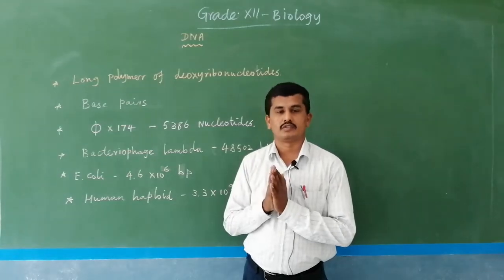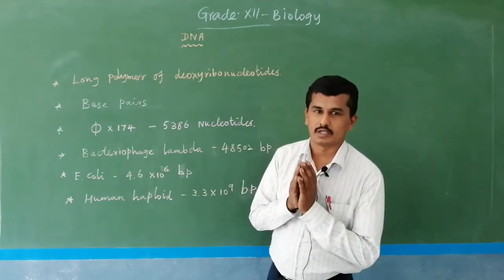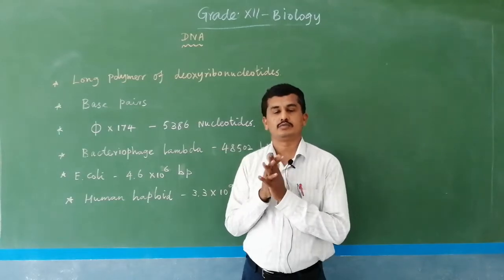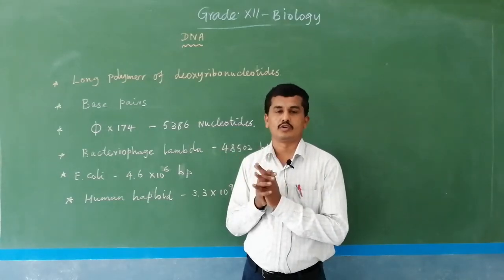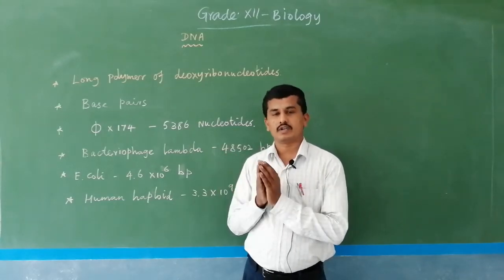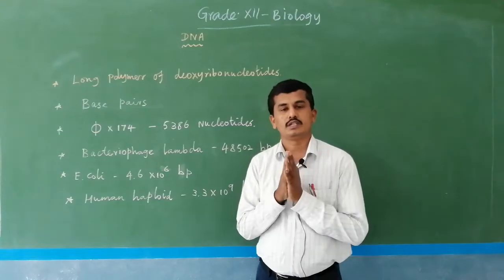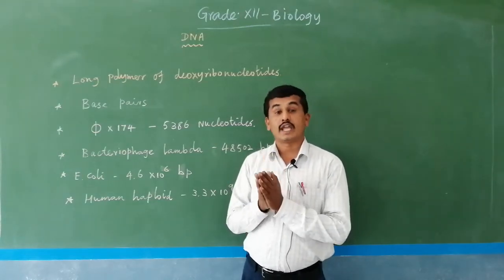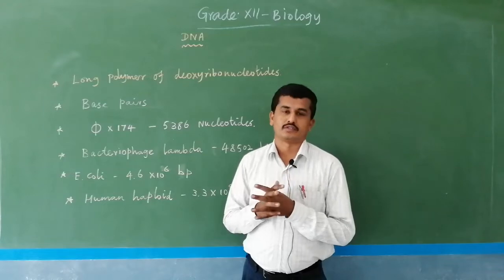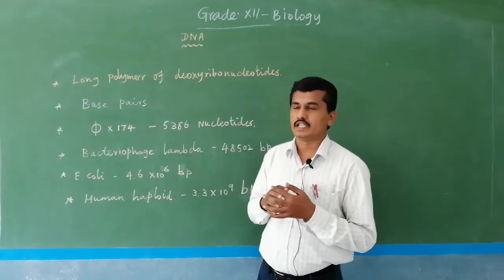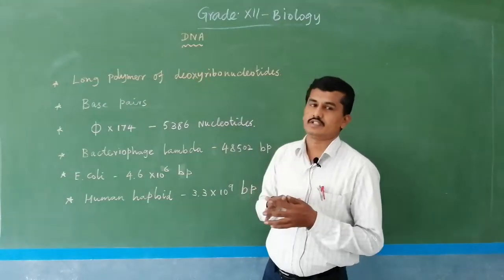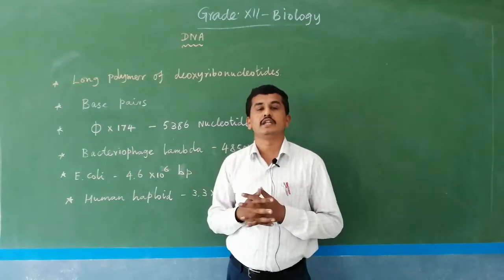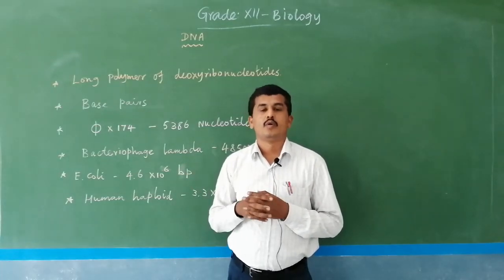Protein is a polymer. A collection of amino acids forms protein, so amino acid is a monomer. A collection of amino acids forms protein, and a collection of nucleotides forms nucleic acid. So DNA, deoxyribonucleic acid, is a polymer because it is a collection of many nucleotides.